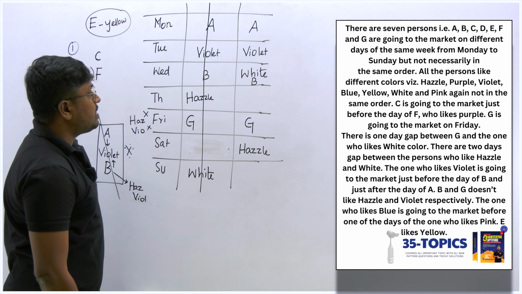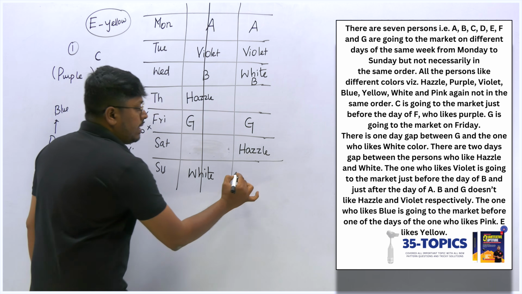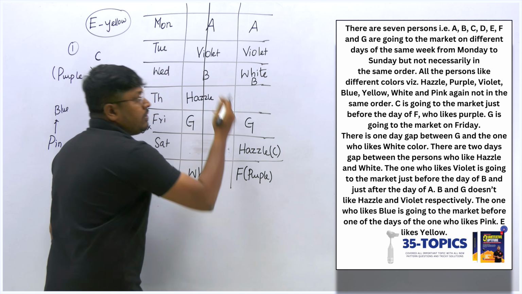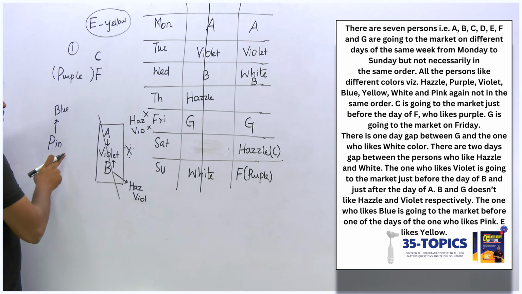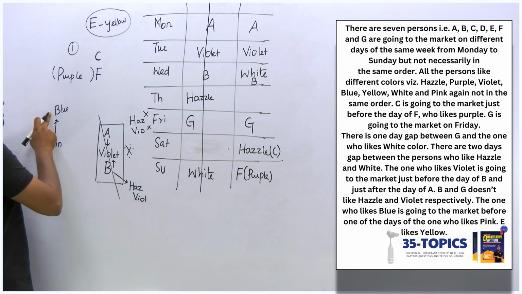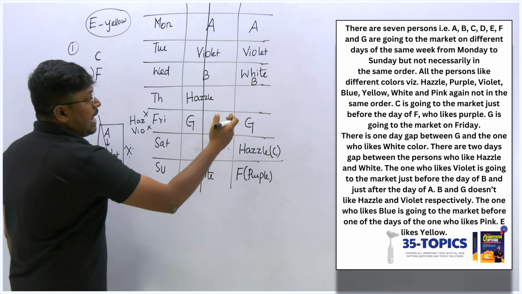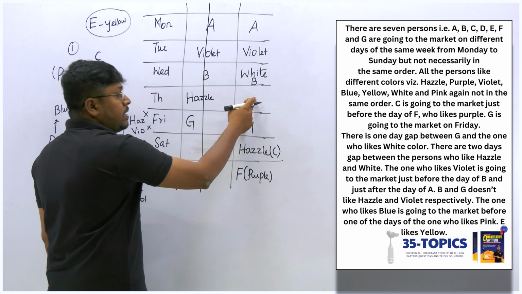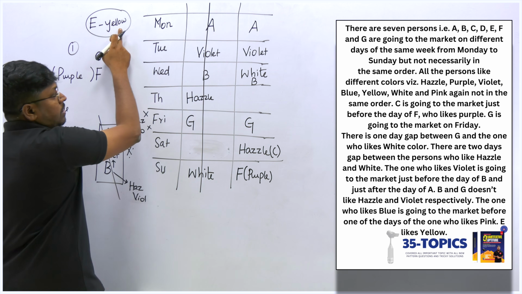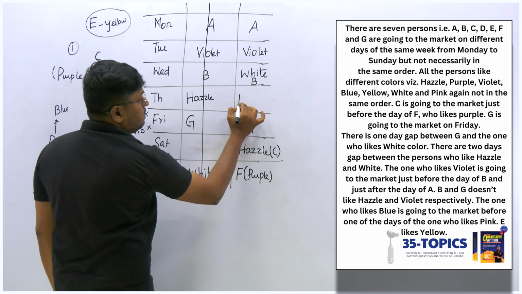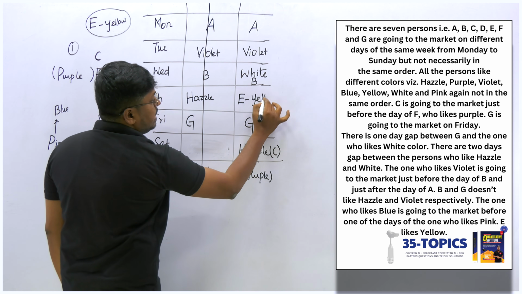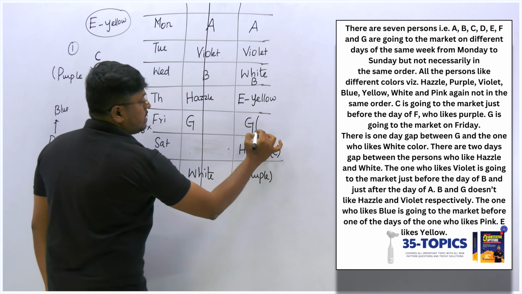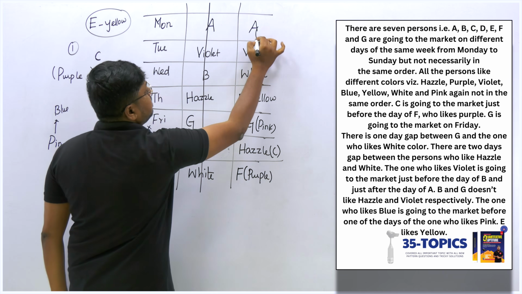Let me move on to the second possible case. Already fixed, I think the only chance here is F should be purple and this should be C. No other way, right? We don't have any options here. And then the remaining point that we have is, before pink we should have blue, right? If I fix pink here, this should be blue. And we already know that E likes yellow, so I can't fix anywhere else here, only one place. This should be E and this should be yellow. And we already know that before pink we have blue, so this must be pink and this must be blue.